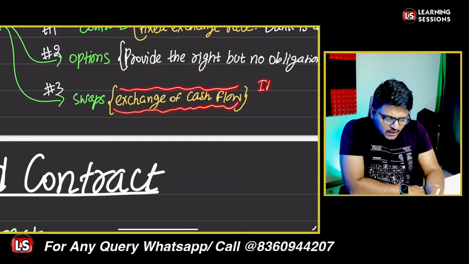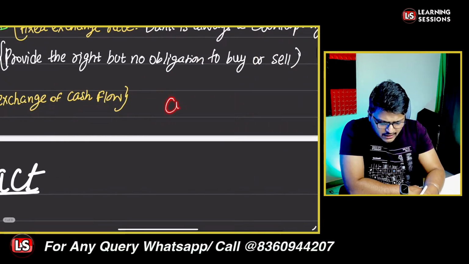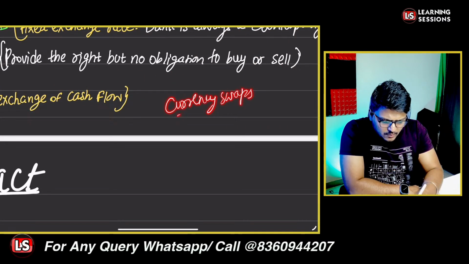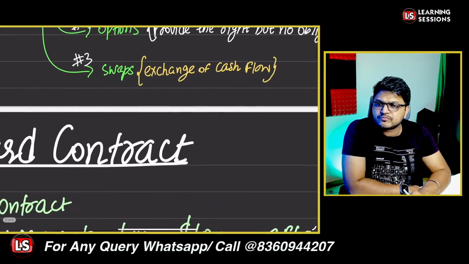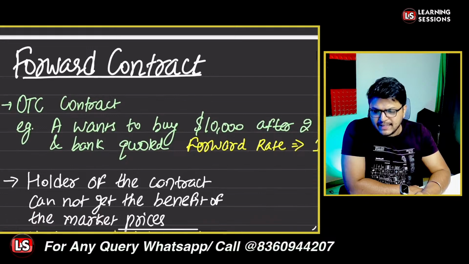It could be an IRS, that is interest rate swap, an FRA, that is forward rate agreement, or currency swaps. We will learn about all three types of swaps in detail. Is that clear? Now, first of all, let's learn about the forward contract.